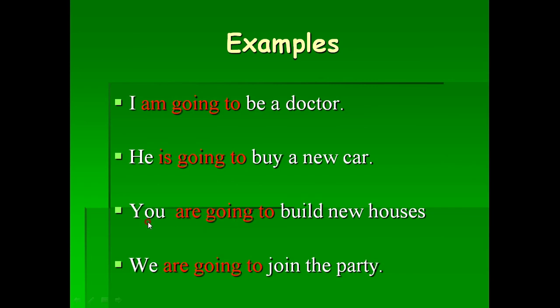You are going to build new houses. Here is you. This is plural form. With you, we have to write are. After that, going to, build. This is infinitive verb. And the last example, we are going to join the party. Join here is the verb. We, the subject, are going to. This is the structure of future form.